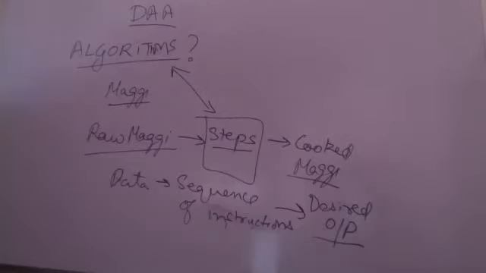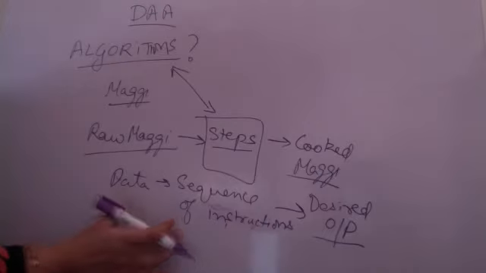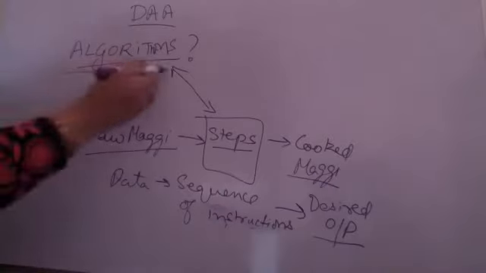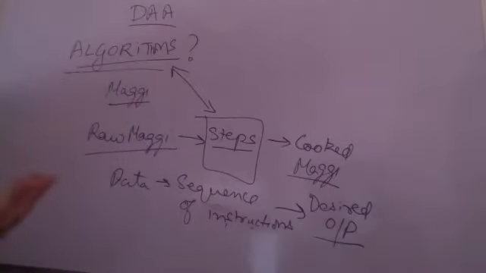So that is why the basic understanding of an algorithm is a sequence of instructions that is going to turn some data into some desired output. Now, we have all been using algorithms without knowing the basic definition. Everybody eats Maggie, everybody eats food. We all are using algorithms in our day-to-day lives. So what is the difference between a computer which is going to execute an algorithm for us, or a man which is going to execute an algorithm?